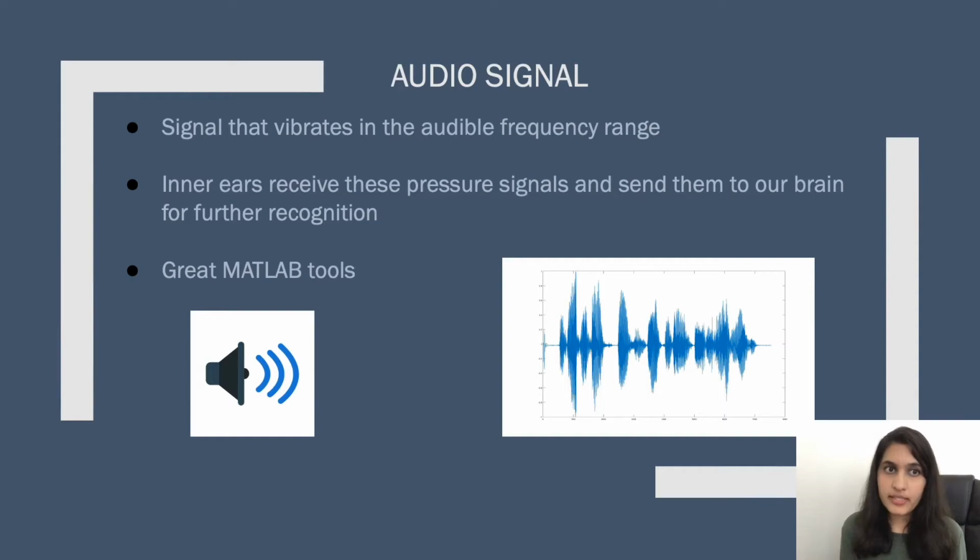An audio signal is essentially something that vibrates in the audible frequency range that our ears are tuned to perceive. There are many great MATLAB tools that have a lot of functionality to do audio feature processing, but Python is picking up as well with time.